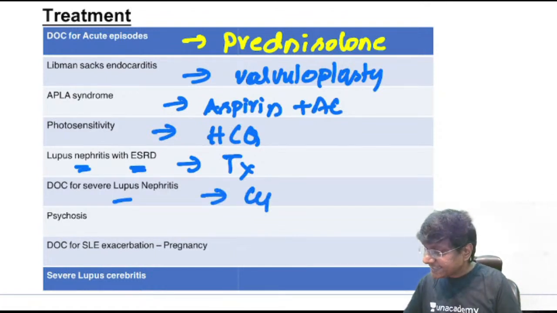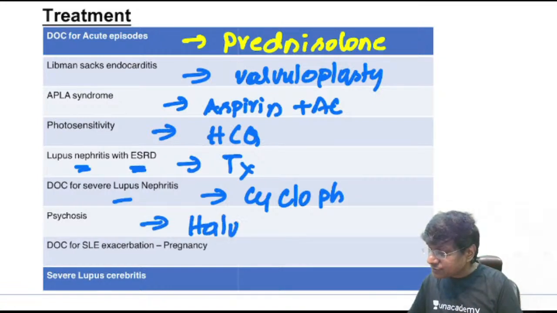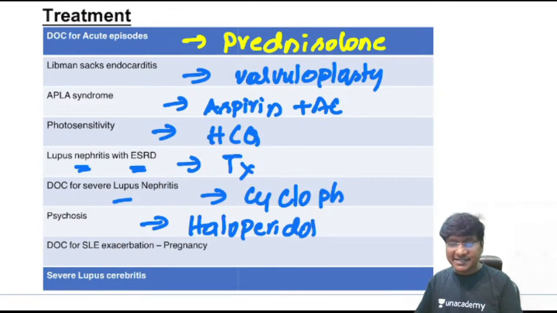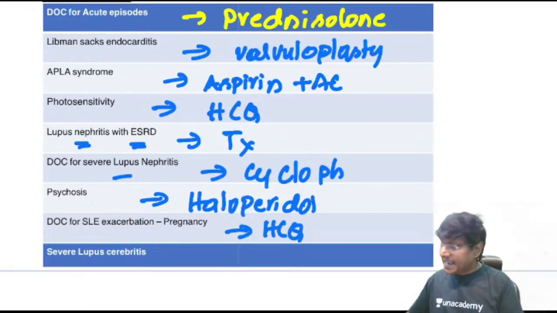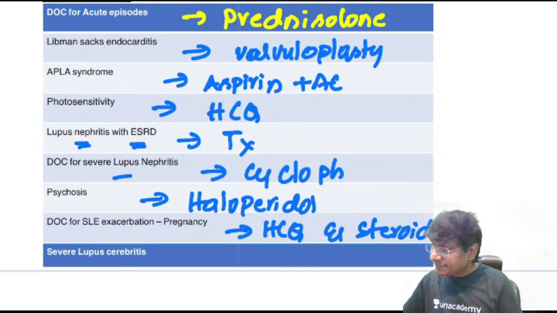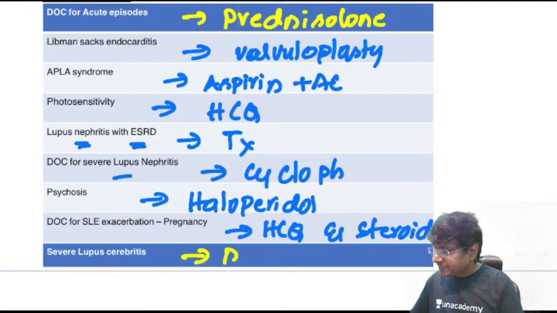That will be cyclophosphamide. And if there is development of psychosis, the drug that we give for psychosis will be haloperidol. Then what is the drug of choice for SLE exacerbation in pregnancy? That will be your hydroxychloroquine, and you should give steroids if necessary. And if there is development of lupus cerebritis, then you should give dexamethasone.